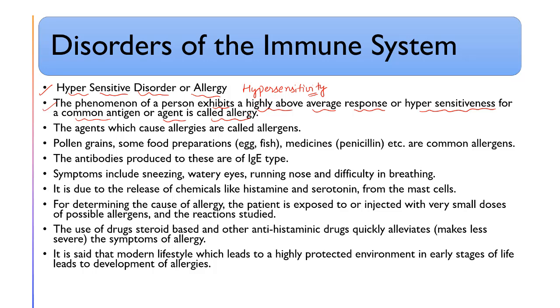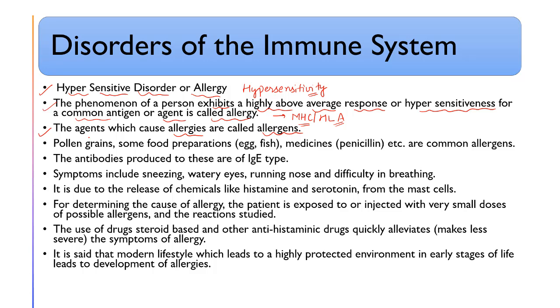So a person may be hypersensitive towards a common antigen, and maybe others are not for the same antigen. It depends upon the major histocompatibility complex, MHC, or human leukocyte antigen. It basically decides whether the person will have a hypersensitivity to a particular antigen or not. If a person shows an above average response against any antigen, this is known as allergy.